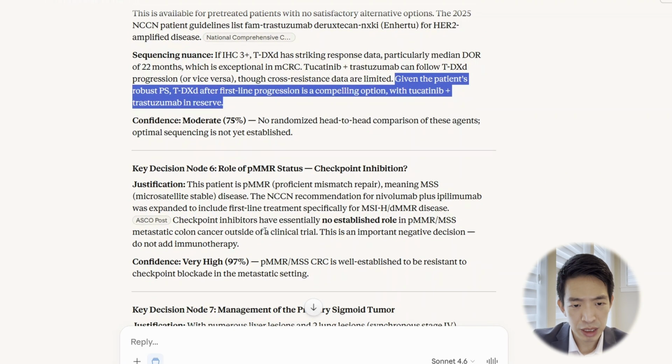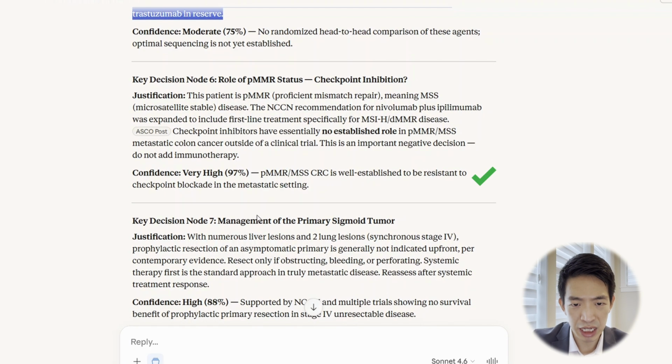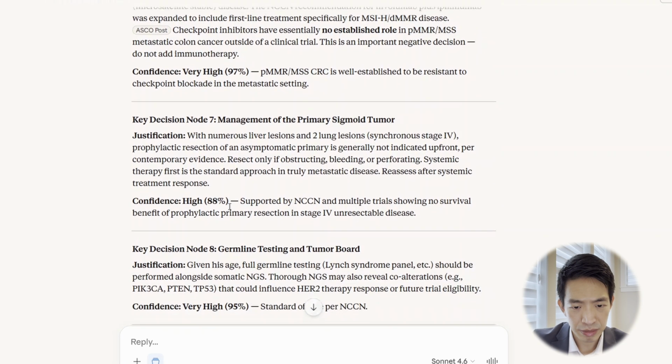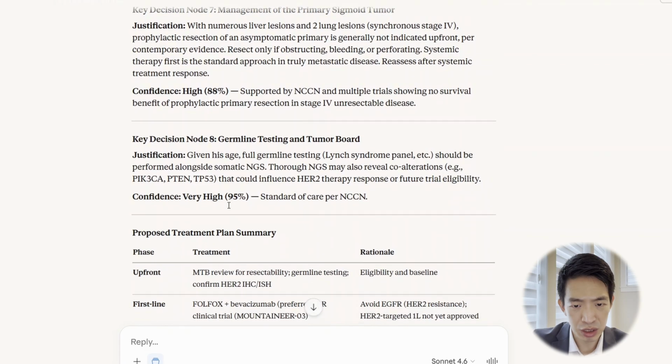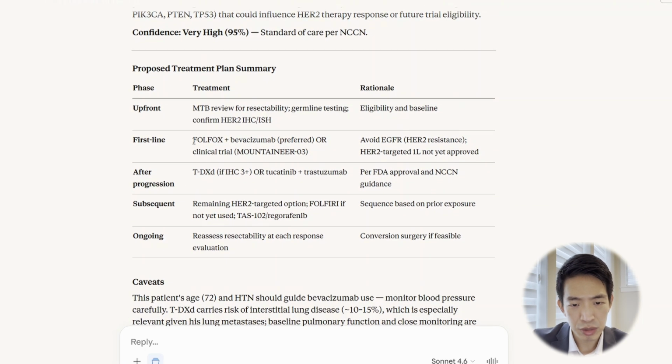And moving on, in the decision notes here, it's mentioned checkpoint inhibitors are contraindicated based on the MMR status, which is correct. And it talked about the germline testing with the tumor board. And here it's giving the summary. Certainly overall a dramatic improvement compared to the last session. The fact that it was able to correctly cite the right treatment recommendation for this particular case based on today's standard. And it also mentioned the subsequent line therapy.